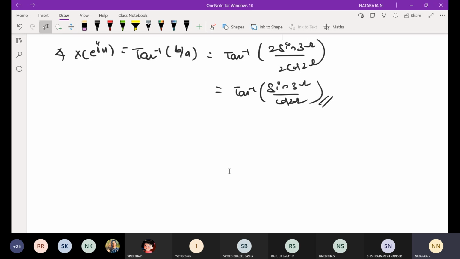Determine the time domain signal corresponding to the DTFT X of e power j omega is equal to cos omega plus j sin omega.